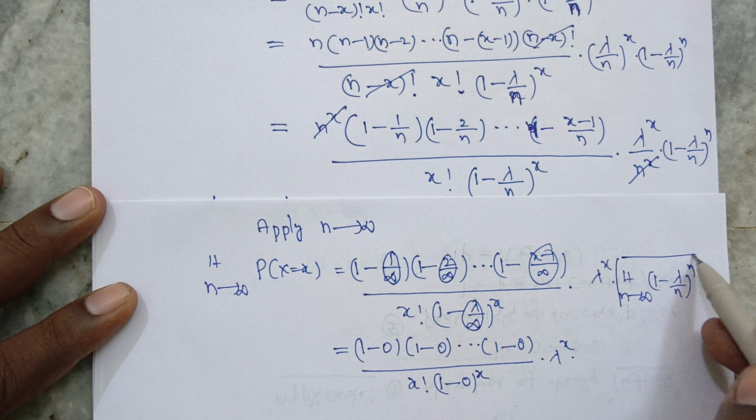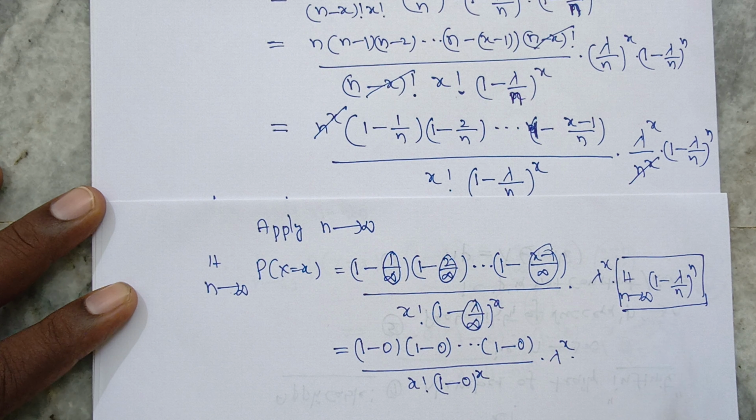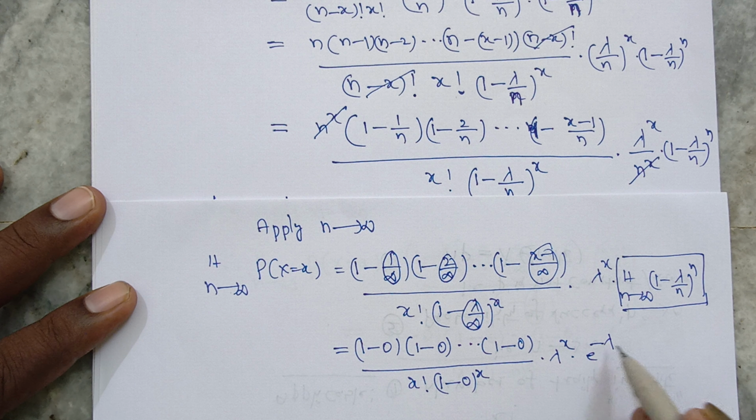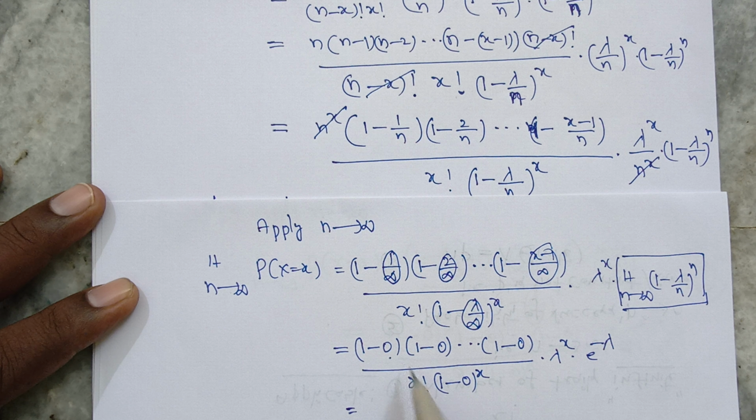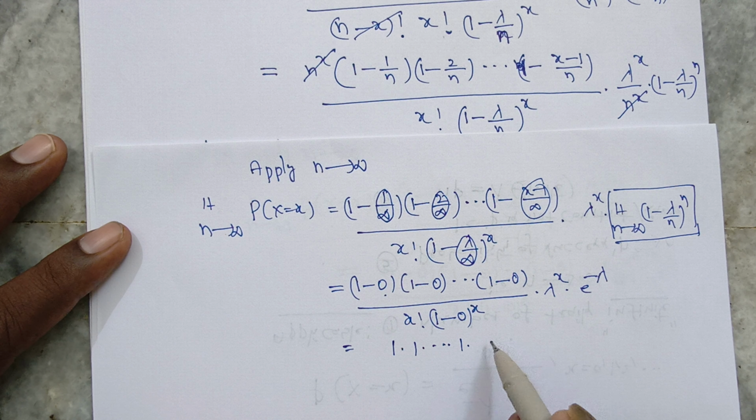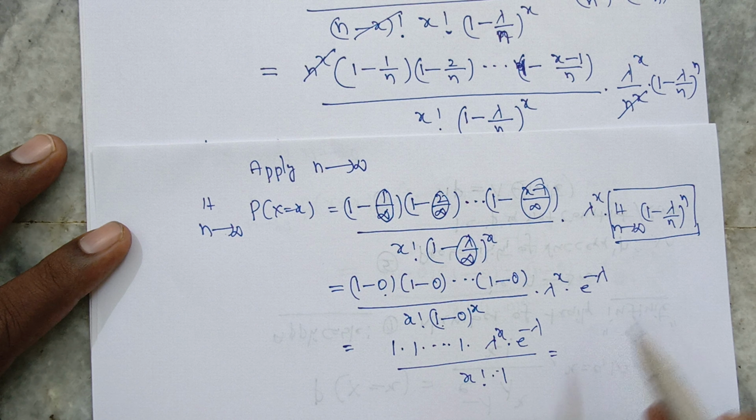We have the standard formula for this limit from lower classes, that is e power minus lambda. The limit as n approaches infinity of (1 minus lambda by n) whole power n is e power minus lambda. So that's why 1 minus 0 in the numerator is there, so 1 into 1 into and so on, lambda power x into e power minus lambda by x factorial. (1 minus 0) whole power x means 1 power x, so it should be 1.